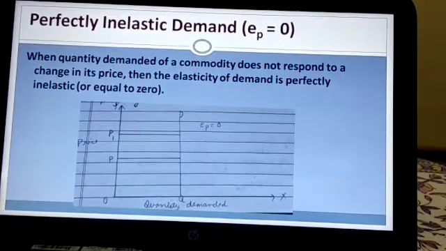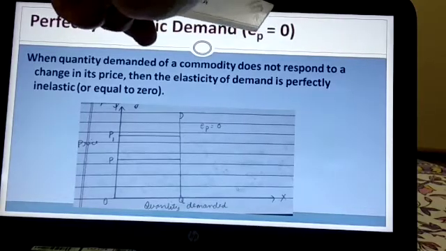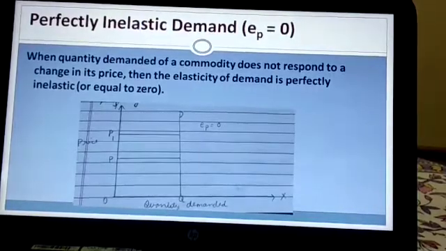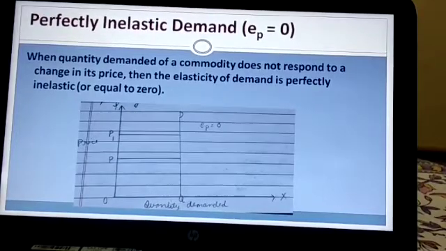In such case, you can see this price elasticity of demand is denoted by EP. E stands for elasticity and P stands for price. So EP denotes price elasticity of demand. So what is meant by perfectly inelastic demand? When quantity demanded of a commodity does not respond to a change in its price, then the elasticity of demand is perfectly inelastic or equal to zero. It means whatever may be the change in price, the demand remains the same.